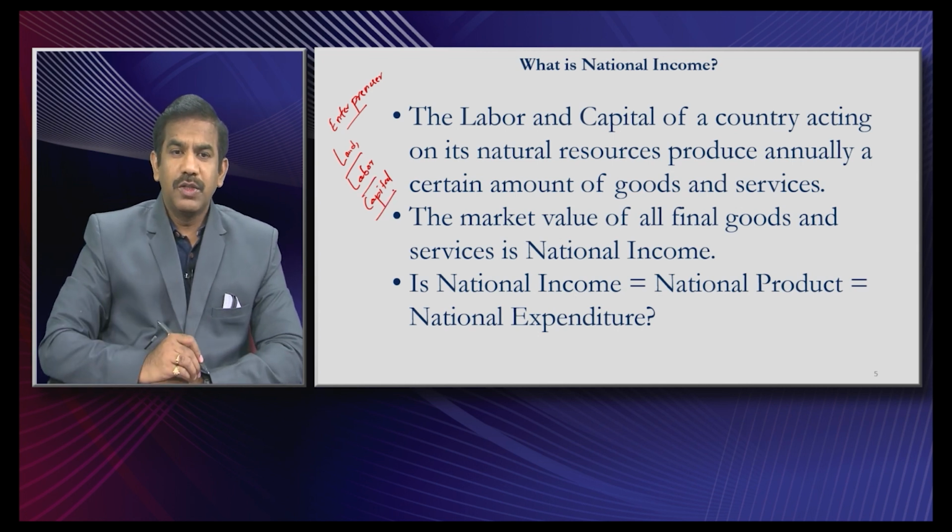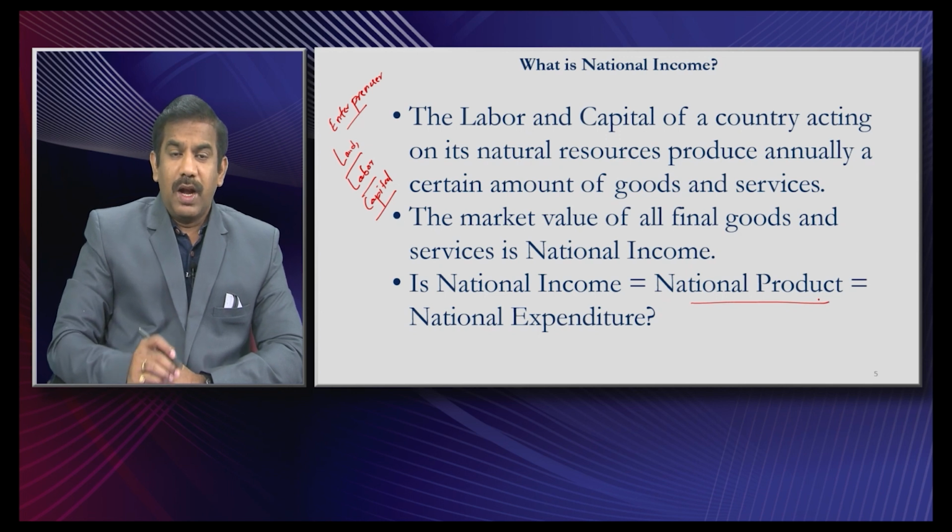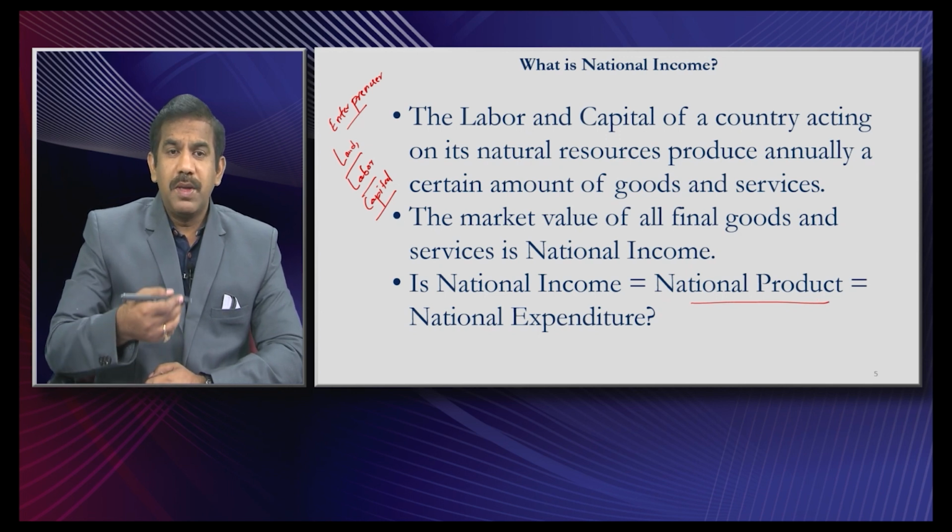The worth of the output is what we call the output of the nation or the national product. Whatever the output, maybe a pen, a chocolate, a shirt, in the process of producing it, these 4 factors of production would be paid a certain amount of money. And the amount of money that all these 4 factors of production get paid is what we call the income of those 4 people.